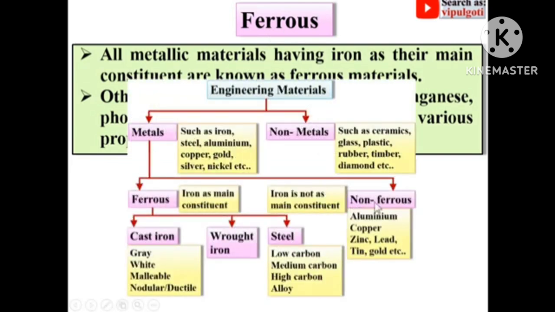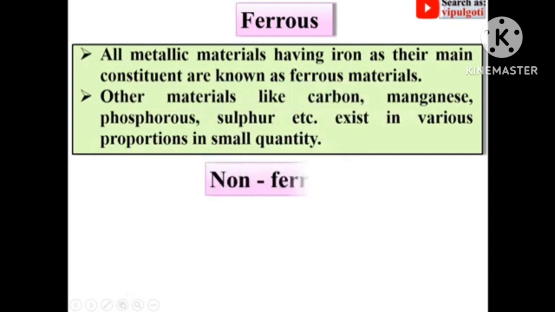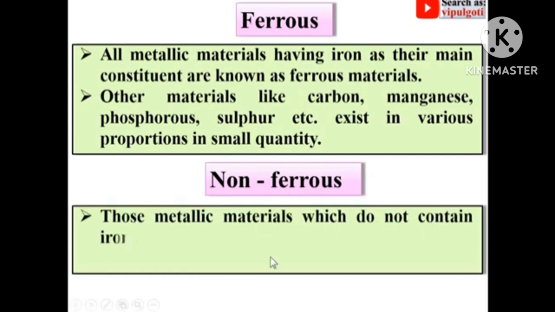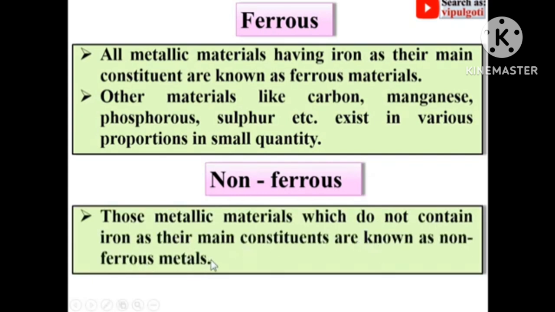Now it's the turn for the non-ferrous material. Those metallic materials which do not contain iron as their main constituent are known as non-ferrous metals. So look once again: for the ferrous, iron is the main constituent, whereas for the non-ferrous, iron is not the main constituent. So this is the brief description of the ferrous and non-ferrous, and in the next video we will discuss the types of cast iron and types of steels.